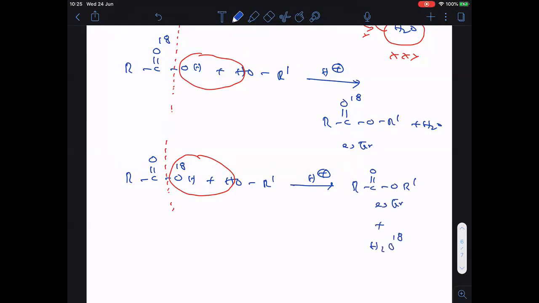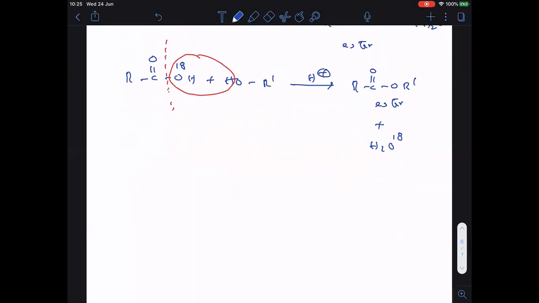Now O18 goes to the water. Completed. So see clearly, this type of question is very important. And I hope it is clear, everyone.